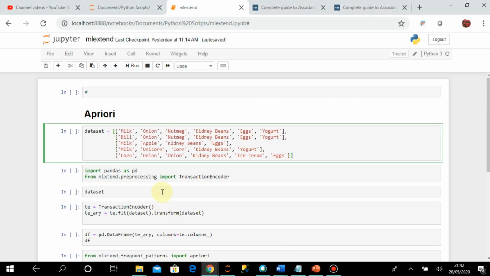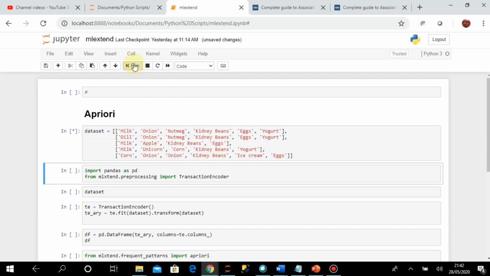This is my Jupyter Notebook script, and as a first step I have taken some data sets. You can see these are some possible item sets, maybe from a supermarket. Let us create this.